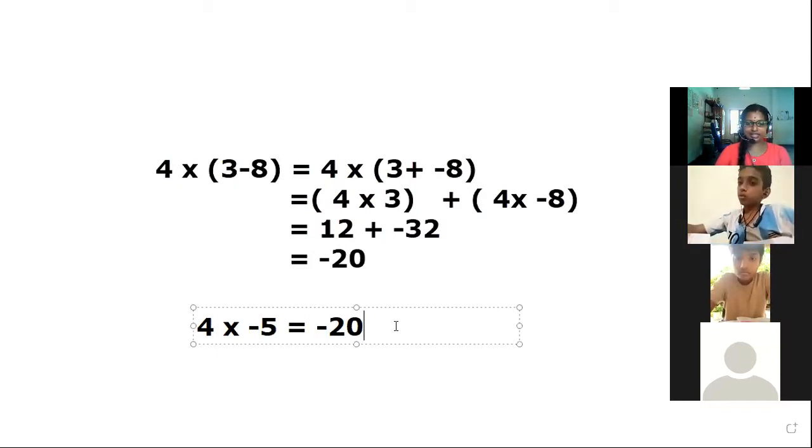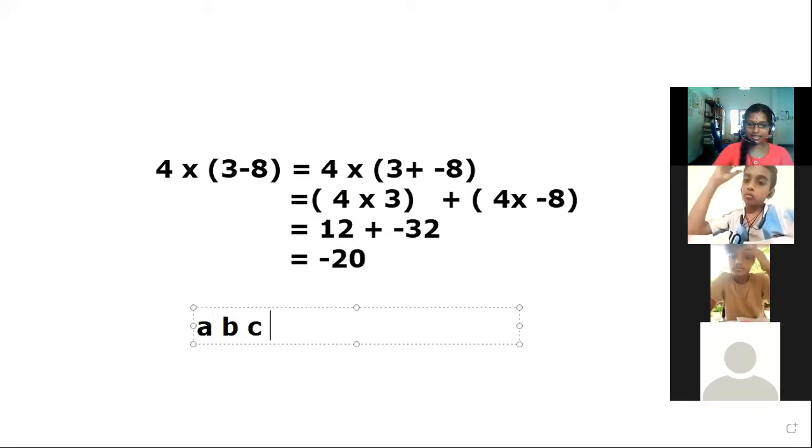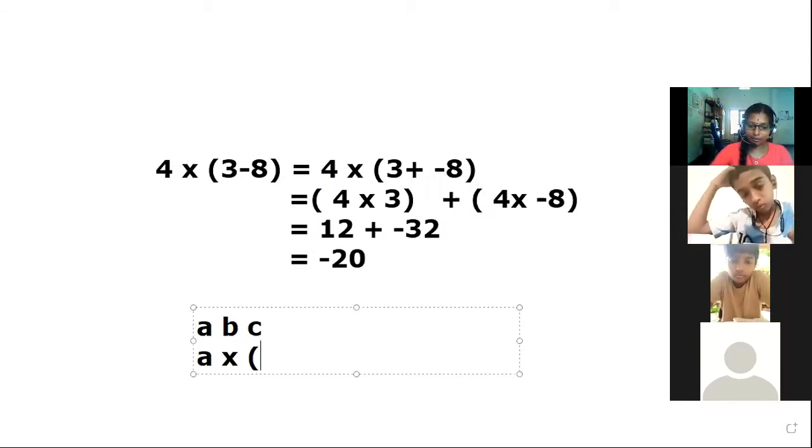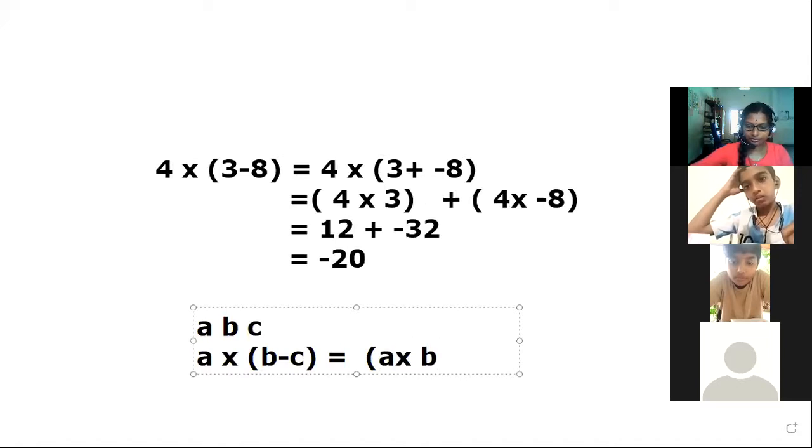As in this case, in general, we can say that for any 3 integers A, B and C, A into B minus C is equal to, look here, A into B minus A into C. Is it clear?